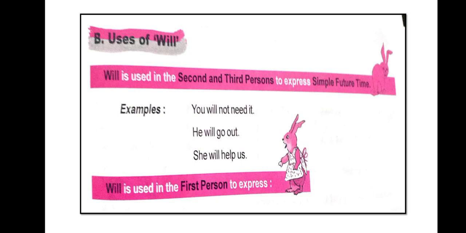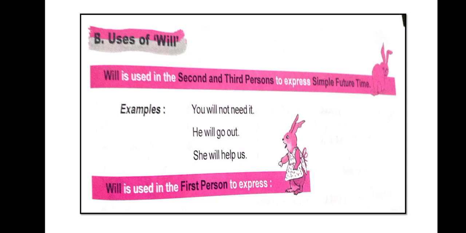First we have seen shall, which we use for a single person in the future time, and we also discussed shall for the second and third persons. Now we will discuss will. We use will for the second and third persons in the future time, but we can also use will in the first person.